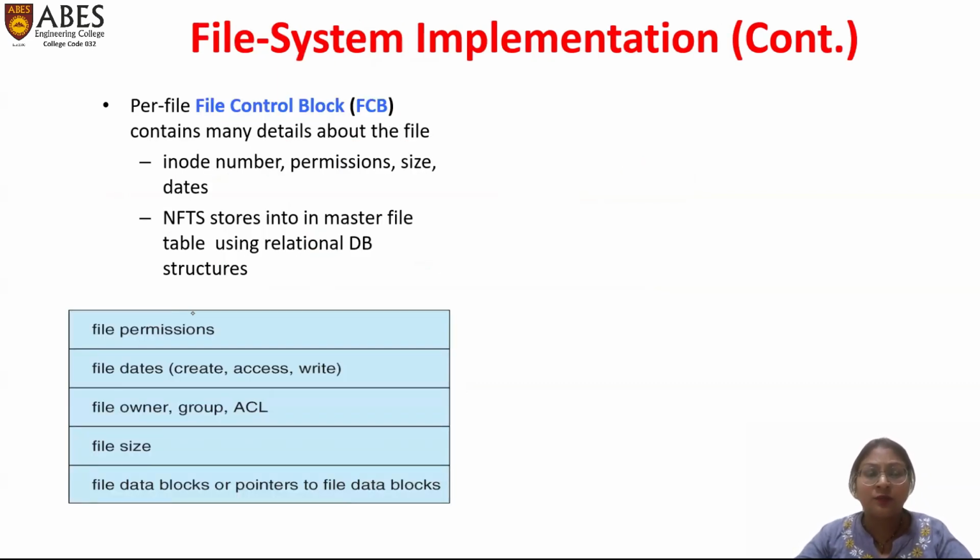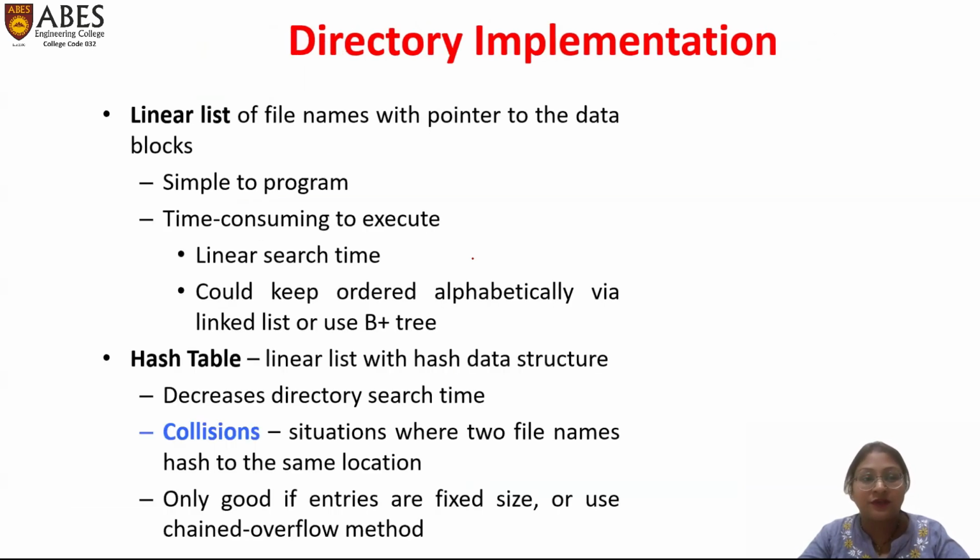There is also a file control block per file, which contains many details about the file, like inode number, permission, size, and the date at which it was last executed. All these parameters or logs are stored in the per-file control block. There is a structure like file permission, file date, file owner, file size, and file data pointer to the file data block. This is how per-file control block data is stored in the file system implementation.